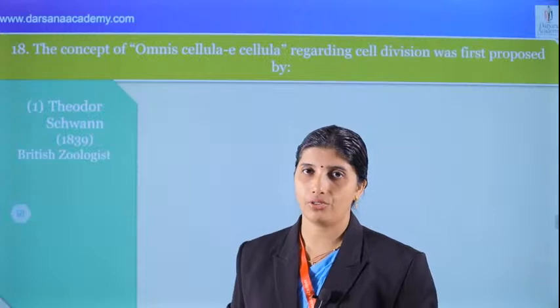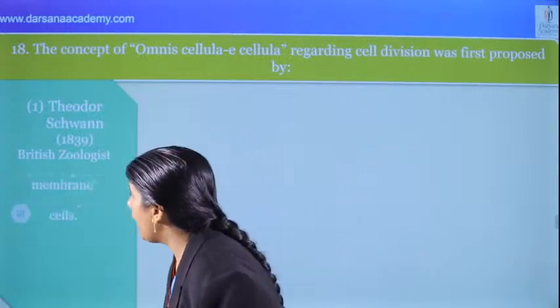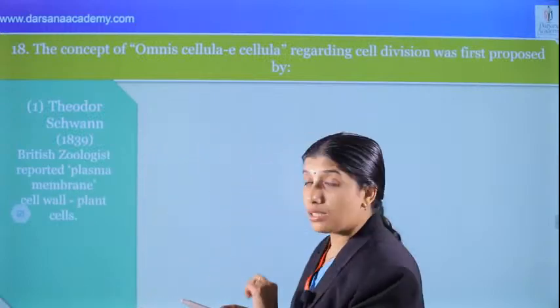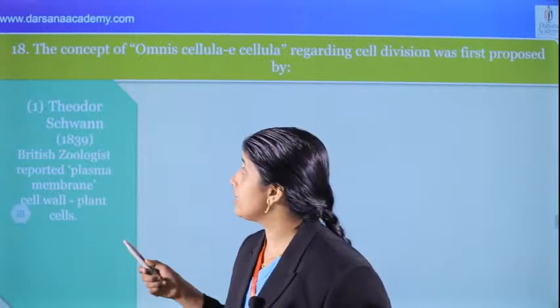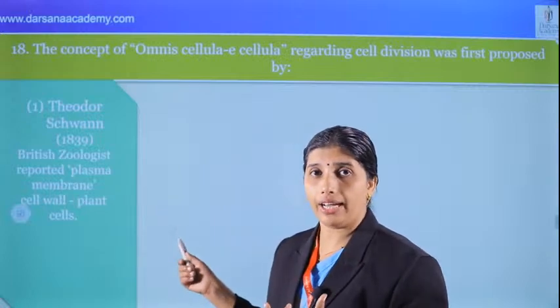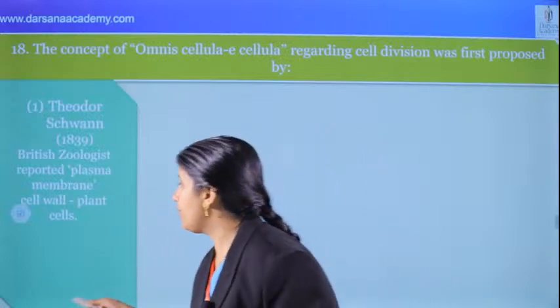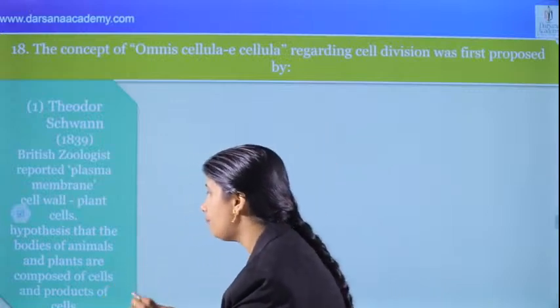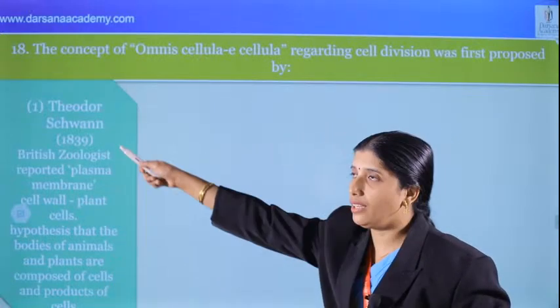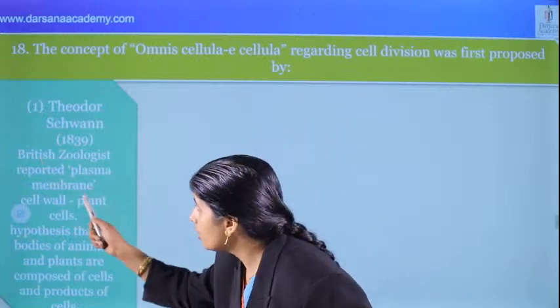Very important question for the entrance exam. He reported that animal cells have a plasma membrane and plant cells have a cell wall. Very important concept. The hypothesis is that bodies of animals and plants are composed of cells and products of cells, by Theodor Schwann.